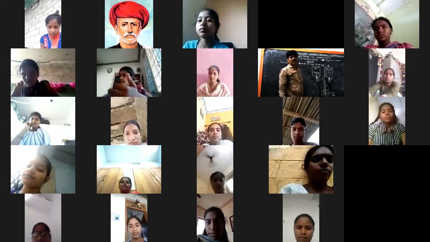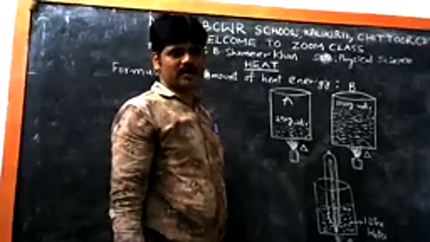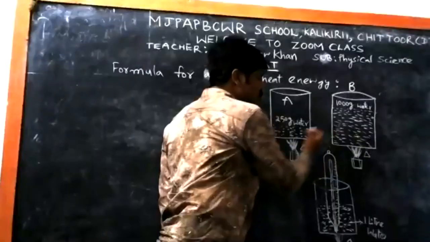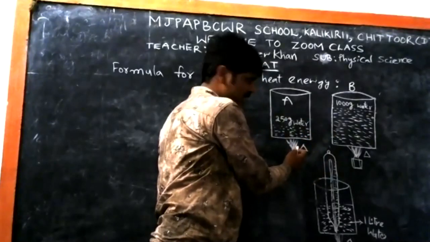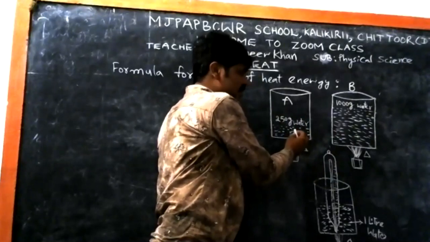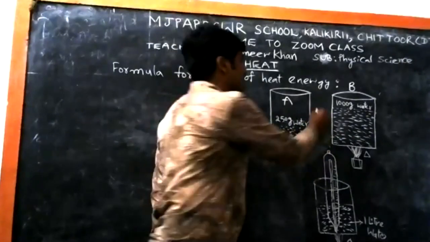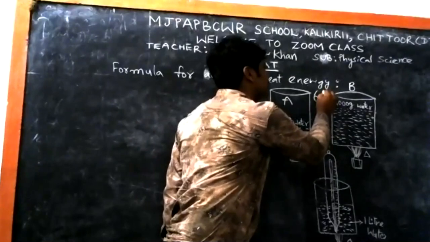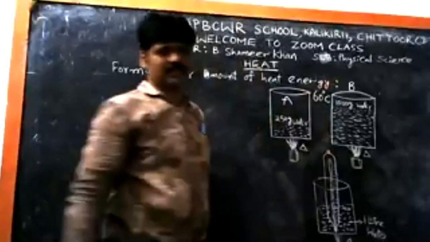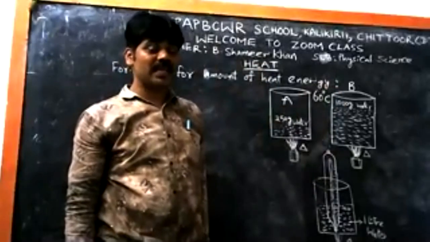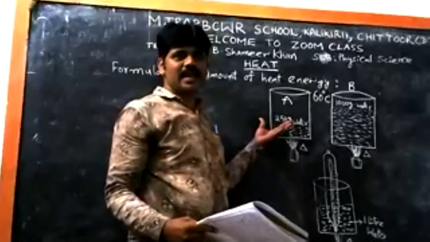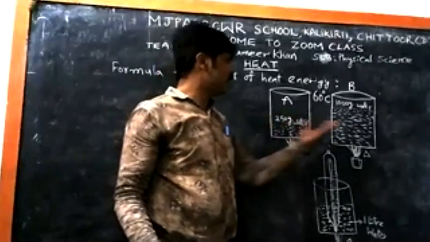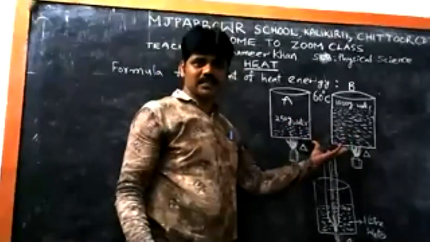Now heat these two beakers with the same temperature till the temperature rises up to 60 degrees centigrade. So please listen carefully here. First of all, we take just beaker A and beaker B, that means the same size of beakers.